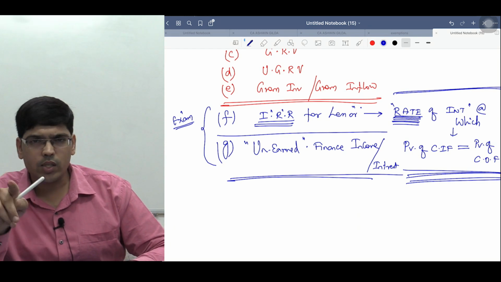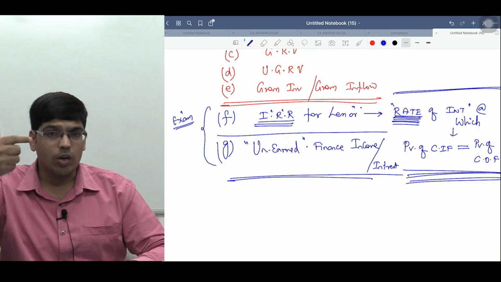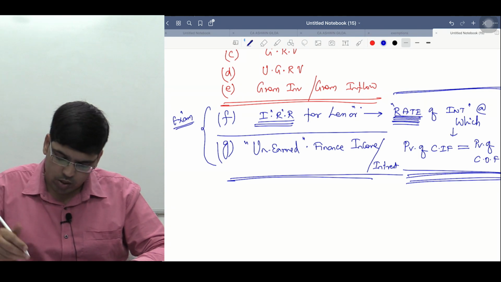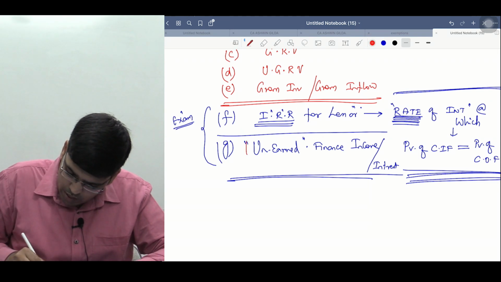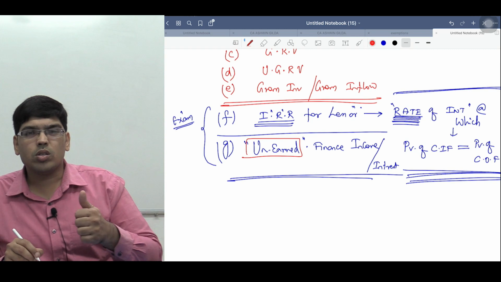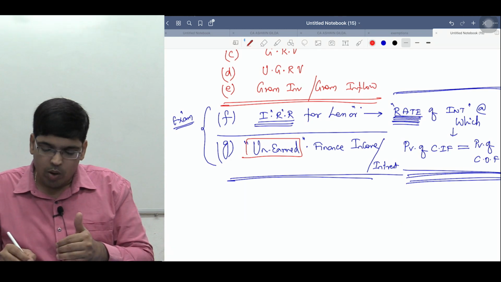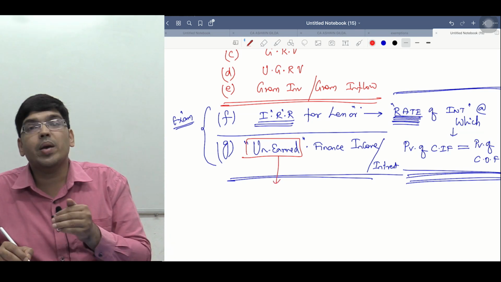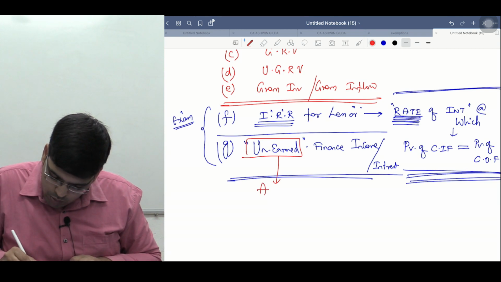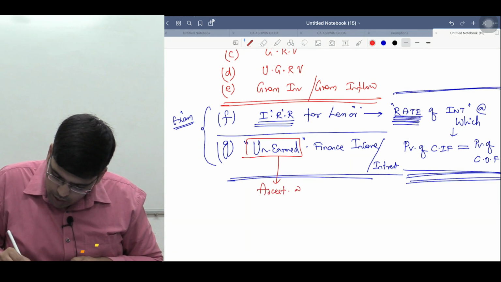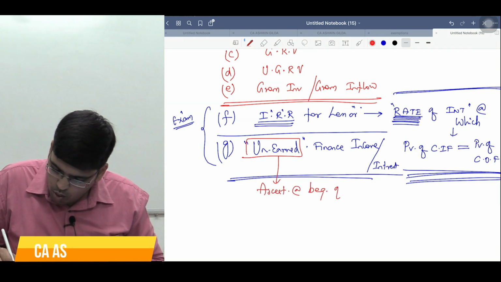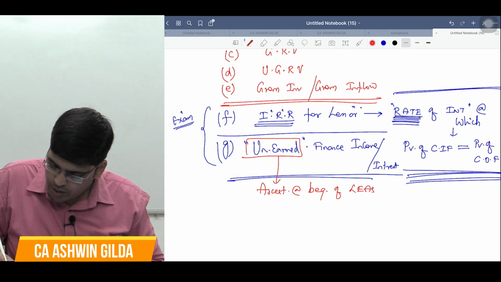No. I will charge interest also. That interest earned by me in this contract is called unearned finance income. Why is it called unearned? Because we are ascertaining this at the beginning of the lease period.